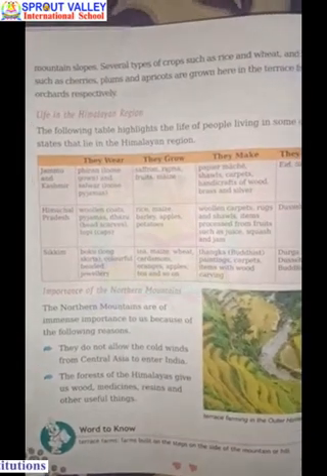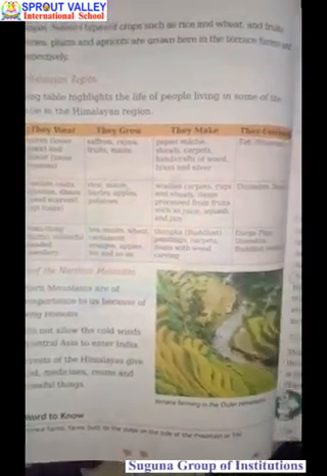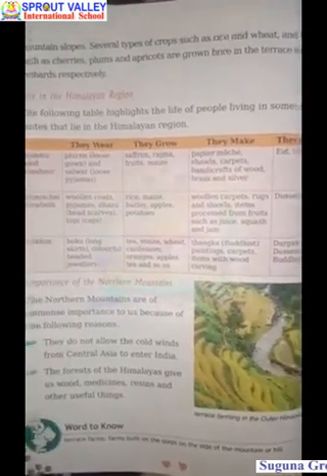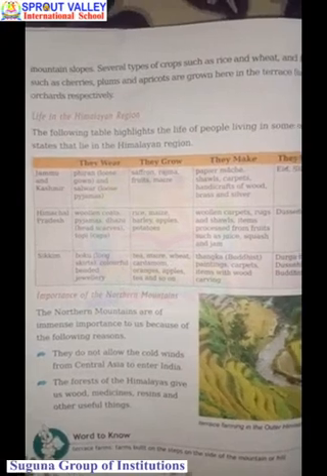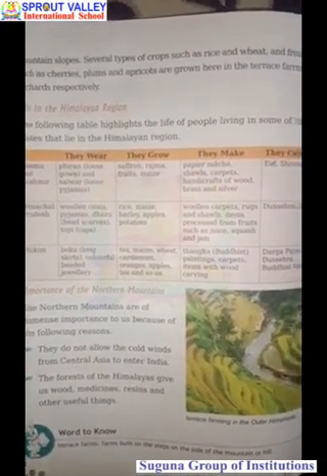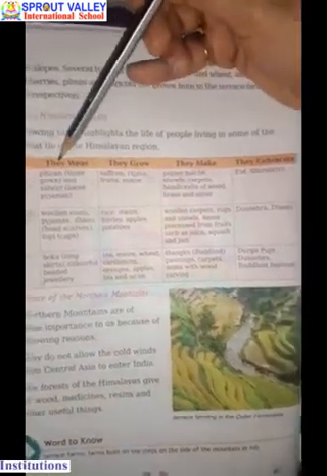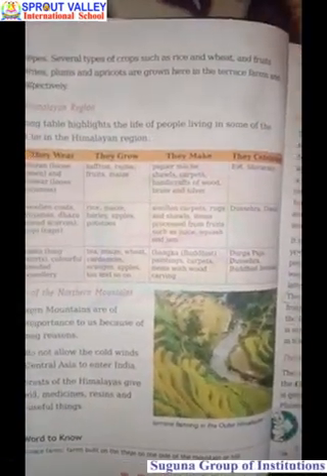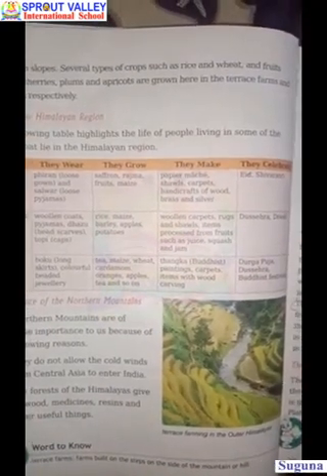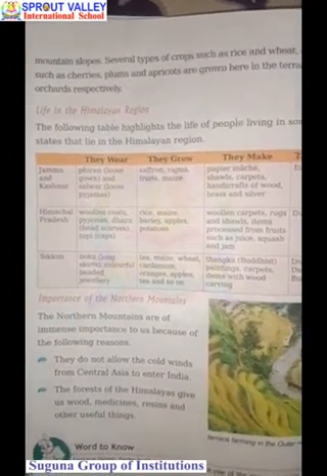Now let's start with the other topic, that is life in the Himalayan region. The life is basically based on the terrace farming of different crops. The life of the people in some areas of the Himalayan region is about what they wear, what they grow, what they make, what they celebrate. Some important states are Jammu Kashmir, Himachal, Sikkim, Arunachal Pradesh.